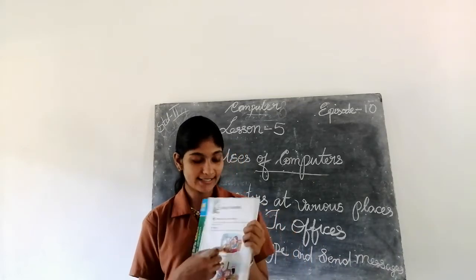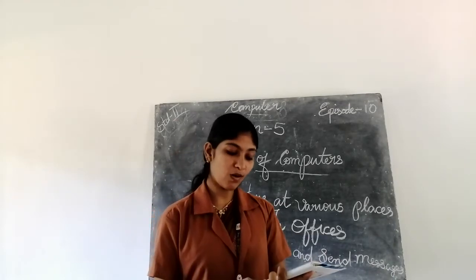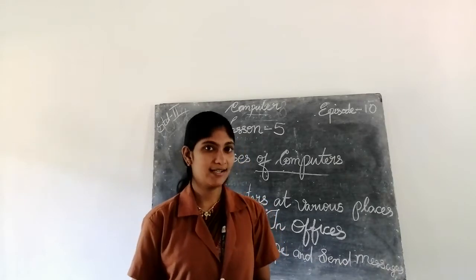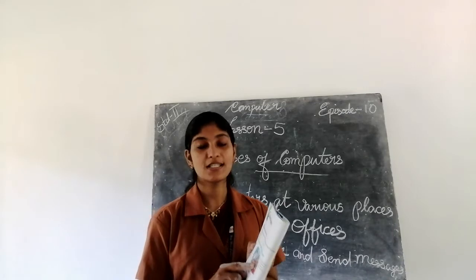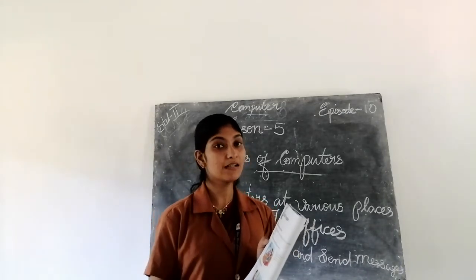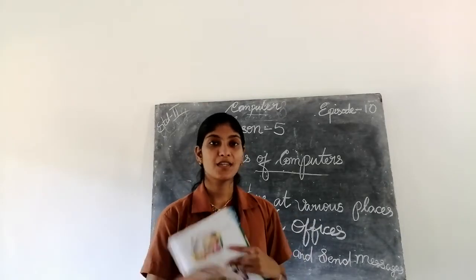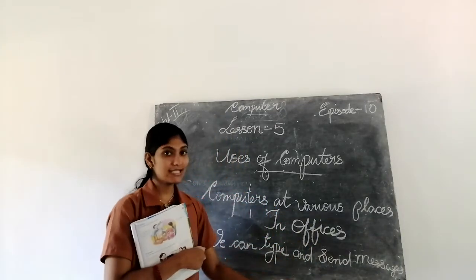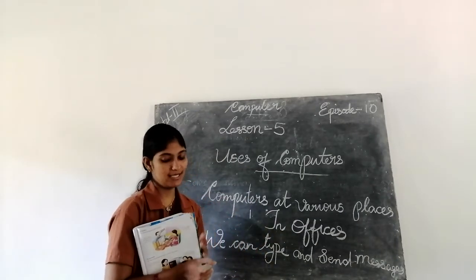Here there is a lady and she says she was typing a letter to the director of Cartoon Network channel. So that means she used her computer to type the letter for whom? The director. So at office we can type and send messages.